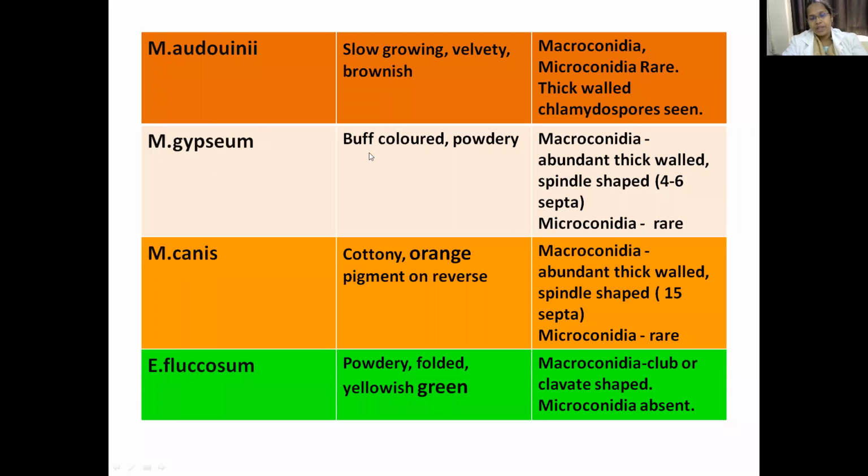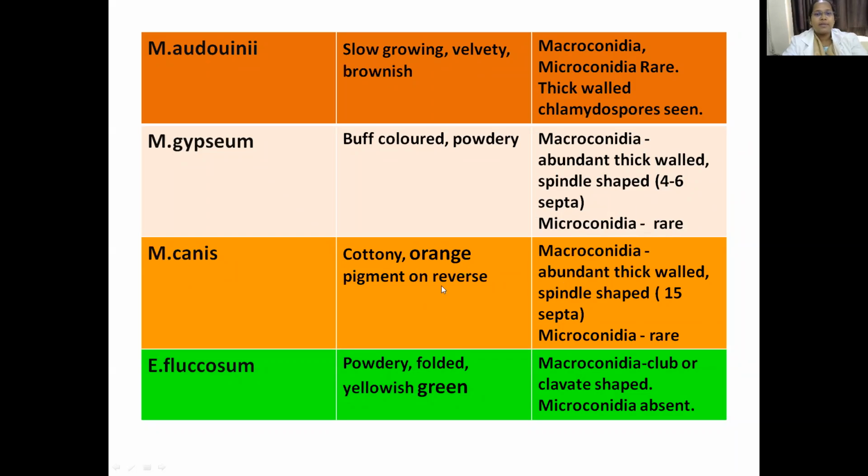Microsporum gypseum produces buff colored powdery colonies. The macroconidia are abundant, thick walled and spindle shaped. As I told you, they produce around 4 to 6 septae. Microconidia are very rare.